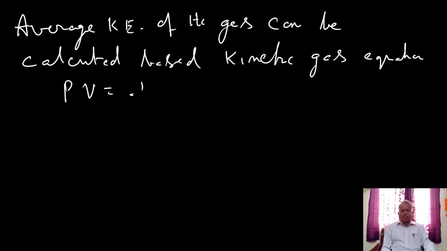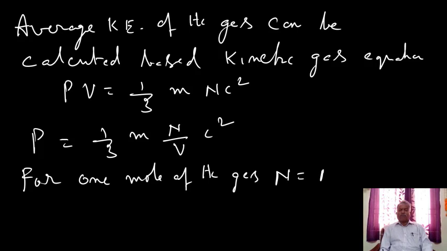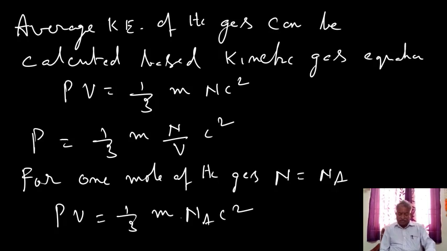PV equal to 1 by 3 mnc square. Bring this V to this side. P equal to 1 by 3 mn by V into c square. For 1 mole of the gas, N equal to Na. So here PV equal to 1 by 3 m Na c square.